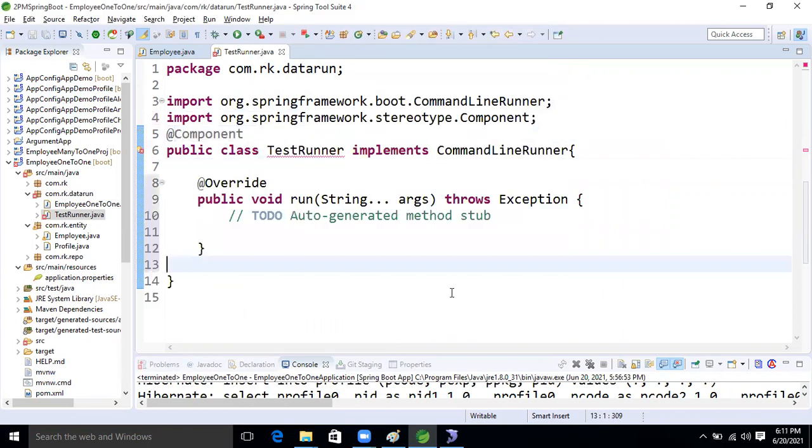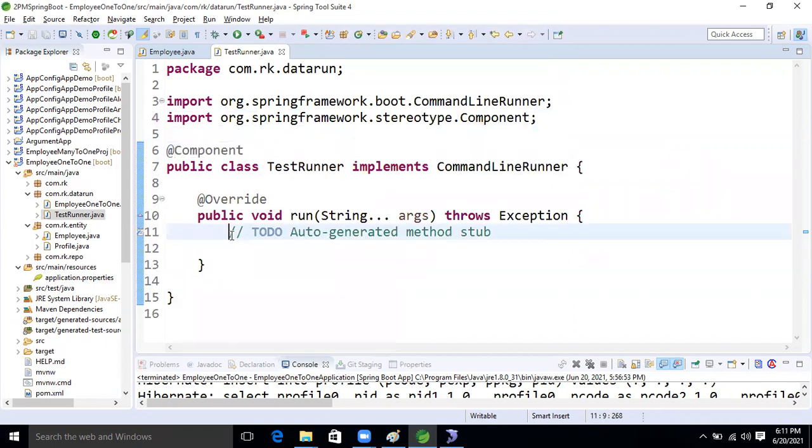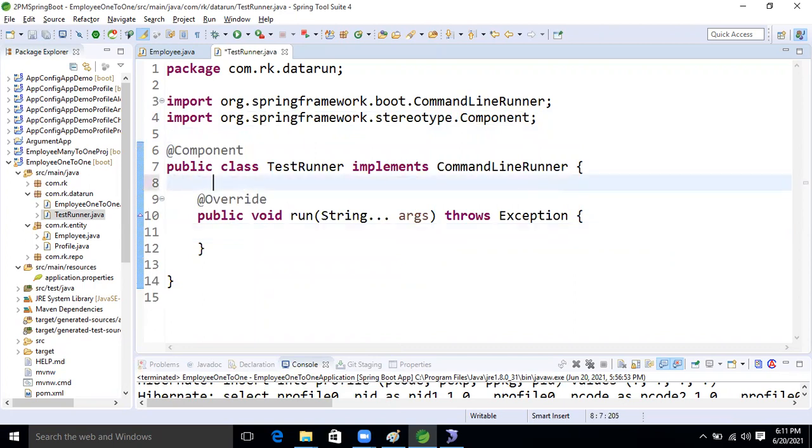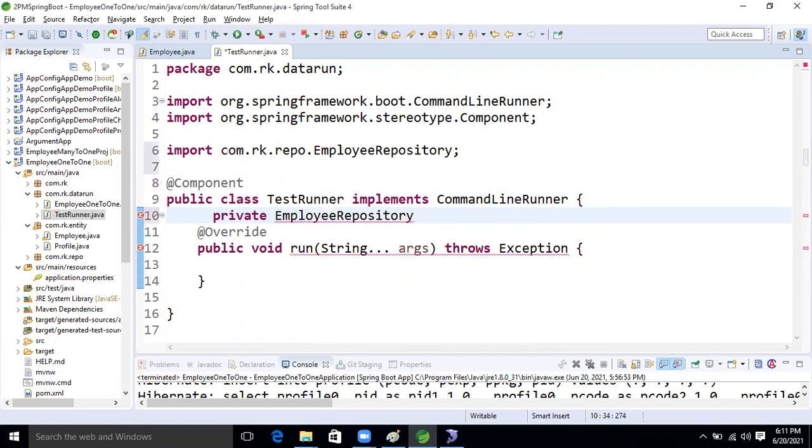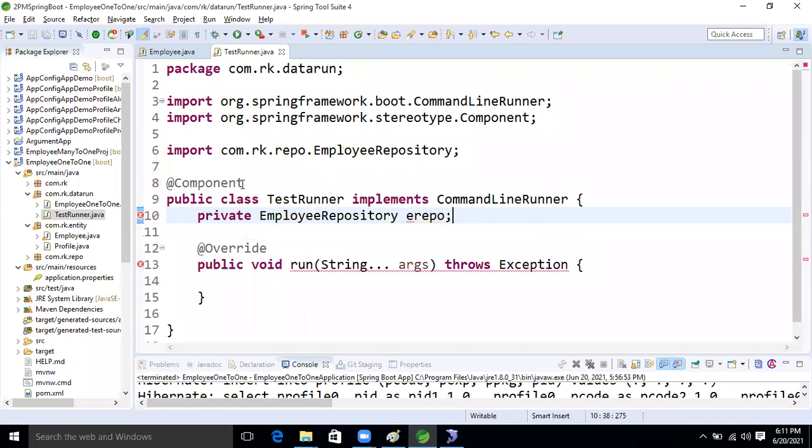Here I put the repository: private EmployeeRepository. Only the employee repository is needed to fetch the data, because it's eager, so there is no need to take the other one. I'll name it eRepo.